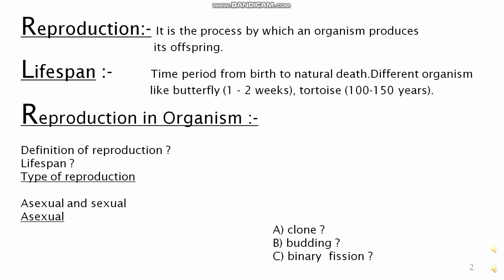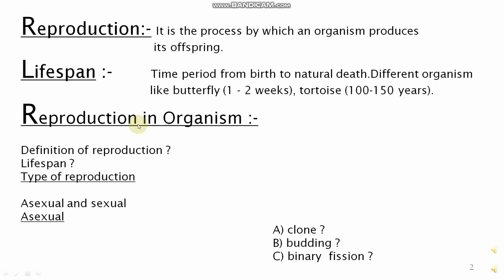Remember students, natural death. Different organisms like butterfly, tortoise, elephant, lion, human beings, they all have a different lifespan. I'm giving you an example. Butterfly has 1 to 2 weeks of lifespan. Tortoise has 100 to 150 years of lifespan.